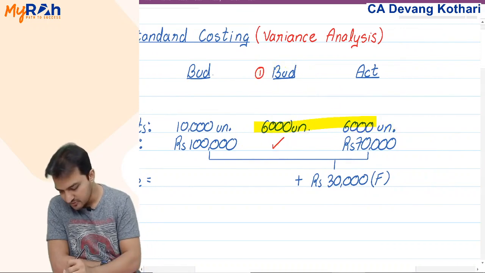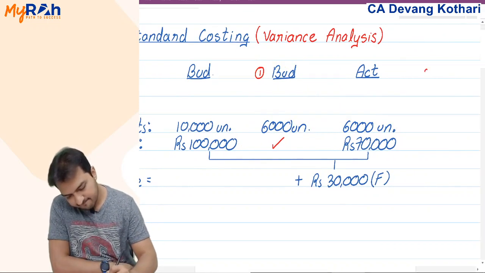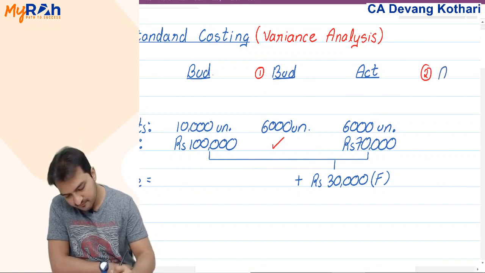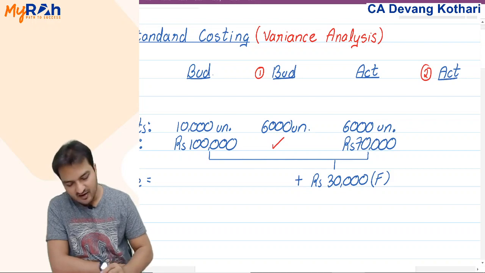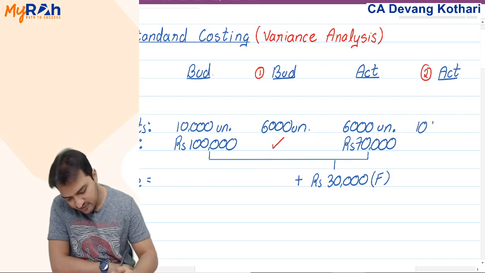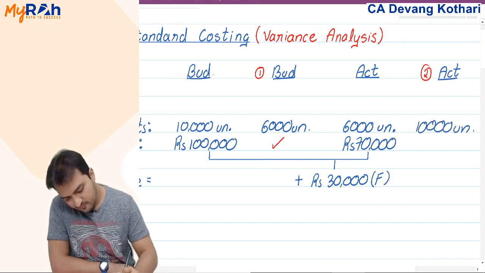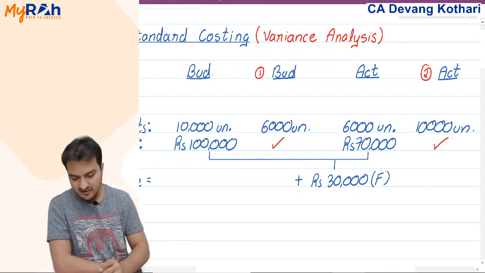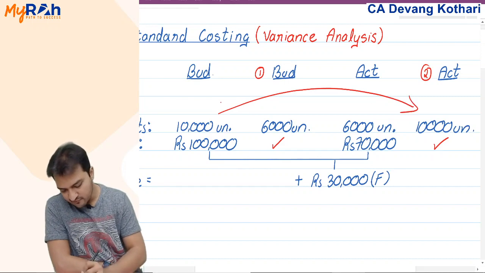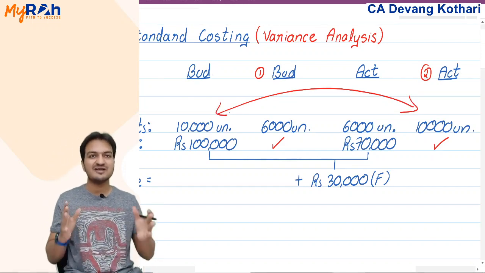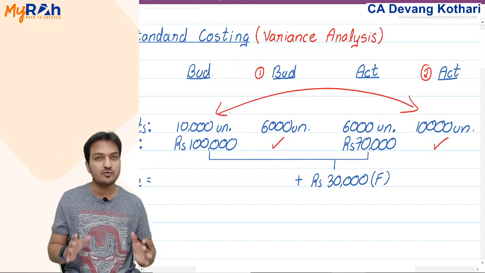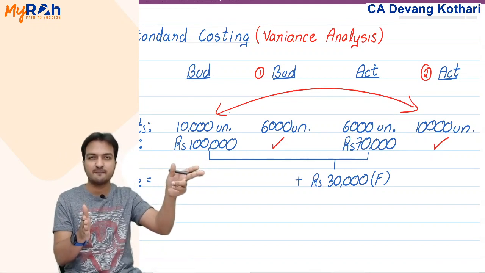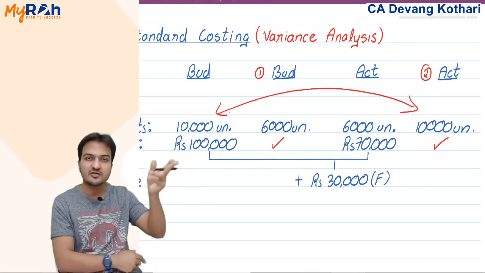Or chalo, another option. Instead of making another budget, what if I make another actual? I identify actual of 10,000 units. If I can calculate actual of 10,000 units, then can I compare budget of 10,000 with actual of 10,000? Yes, because now the units are same. Well, you can compare budget of 10,000 units with actual of 10,000 units if you can find actual of 10,000